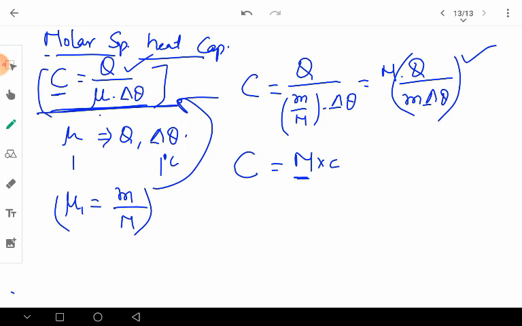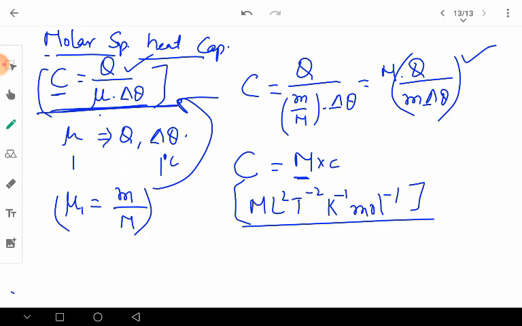And similarly, from this formula we can write the units for the molar specific heat. They are joule per mole per degree Celsius or Kelvin. And as for the dimensions, they are ML²T⁻² per Kelvin per mole. So these are the dimensions for the molar specific heat.